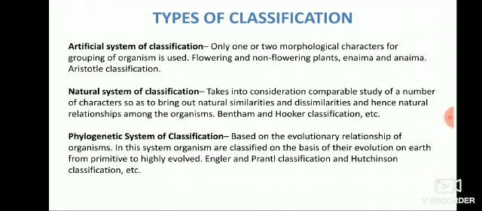So, some organisms, due to the course of time on earth, have some adaptations, they have evolved themselves and they have developed their gene expressions. So, this evolutionary relationship is taken into account in the case of the phylogenetic system of classification.